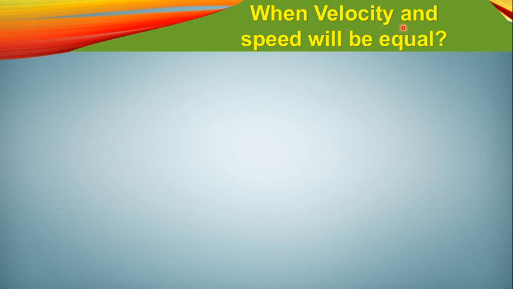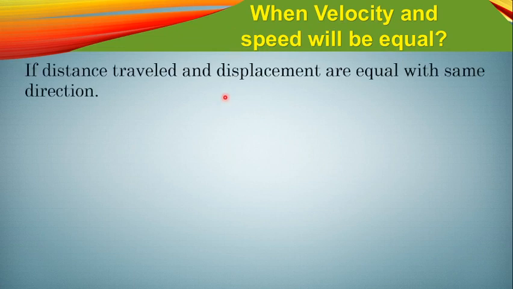We have seen that they are two different things. Both of them have a value, but velocity is a vector quantity because it has direction, and speed doesn't have any direction. Let's see what we can understand.